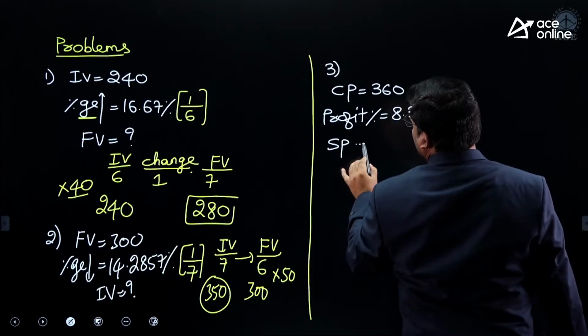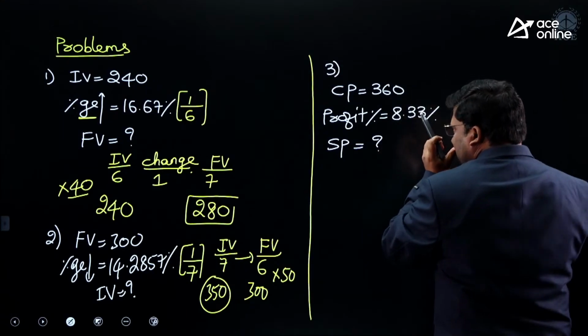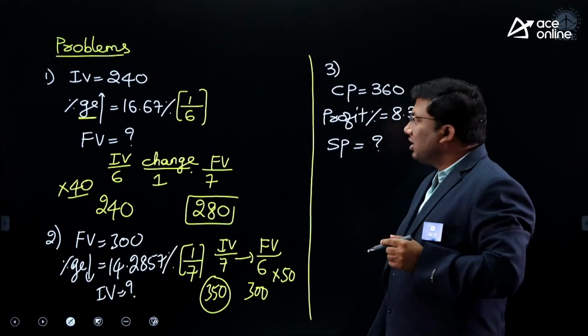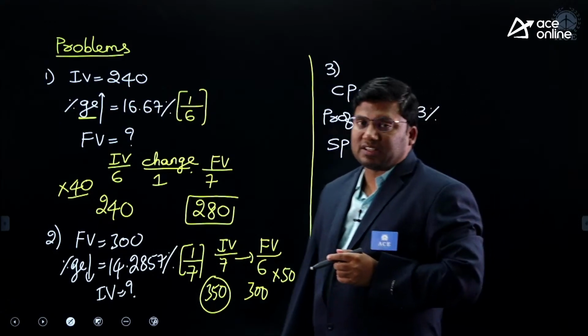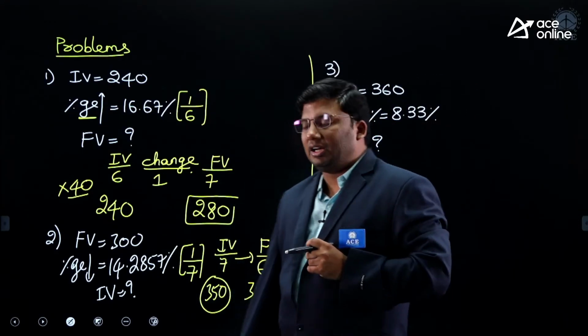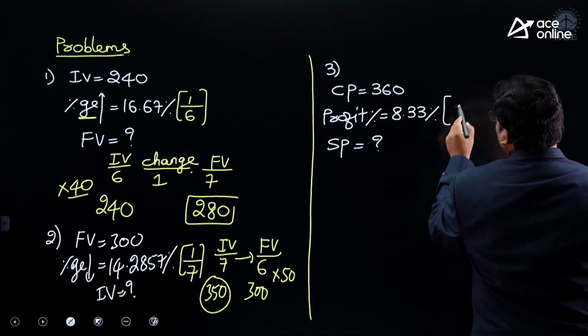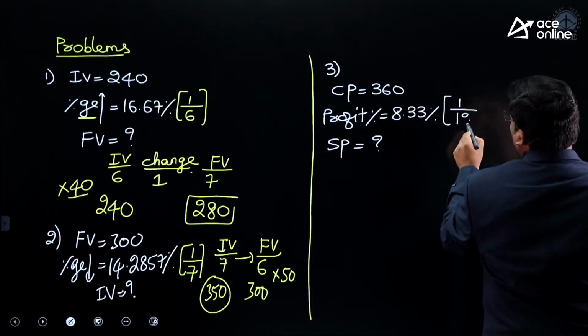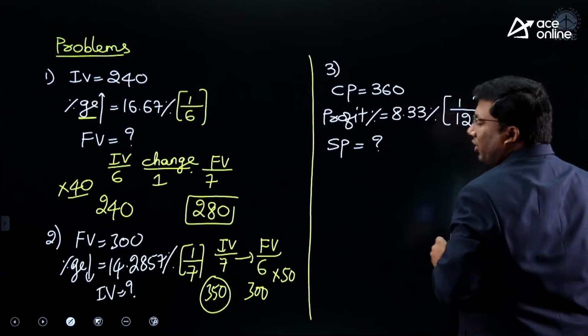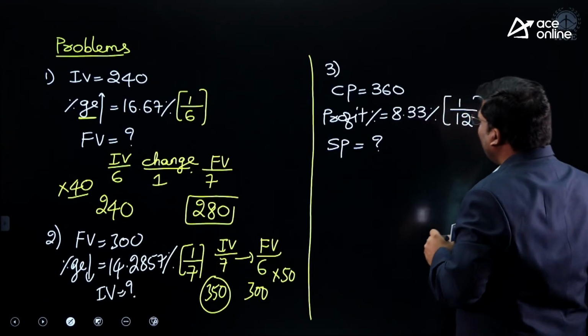8.33 percentage. Selling price, how much? Cost price is 360. Profit percentage is 8.33 percentage. 8.33 percentage is 1 by 12.